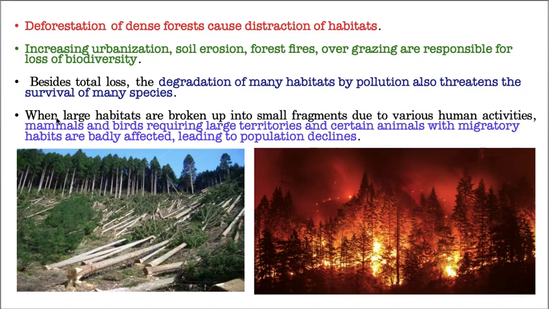Now, when large habitats are broken up into small fragments due to various human activities, mammals and birds requiring large territories and certain animals with migratory habits are badly affected, because they don't know where to land. Where they used to take shelter, that particular land area was cleared.